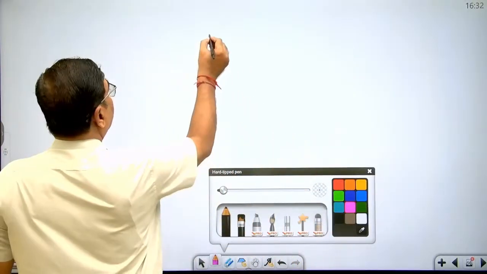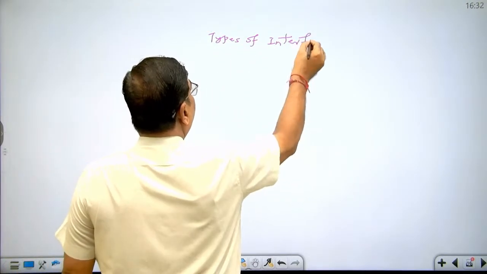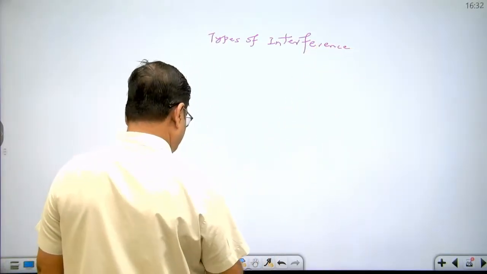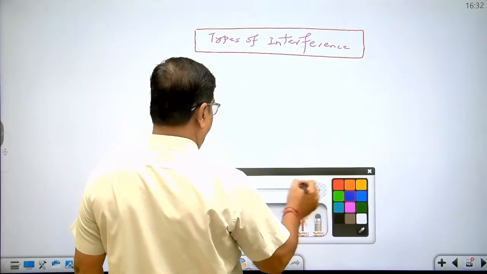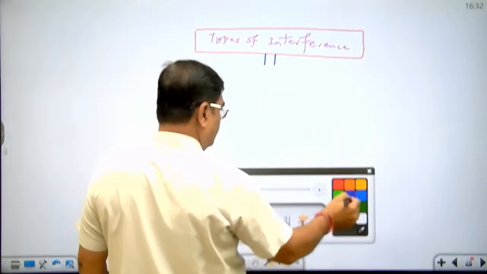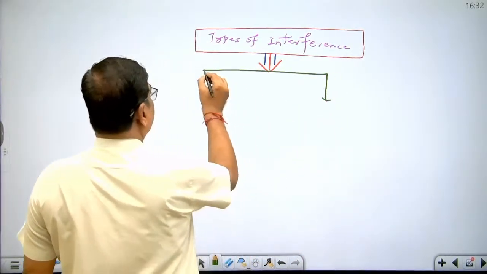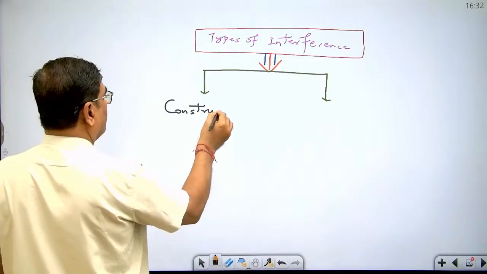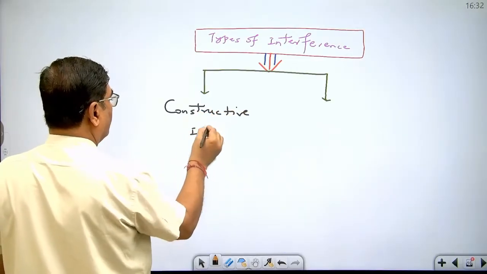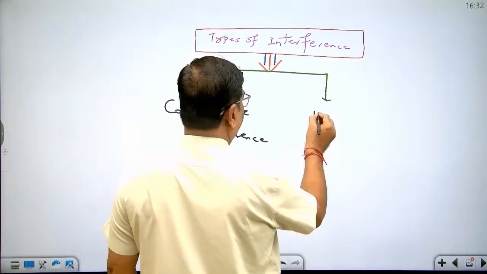One is constructive interference, another one is destructive interference.